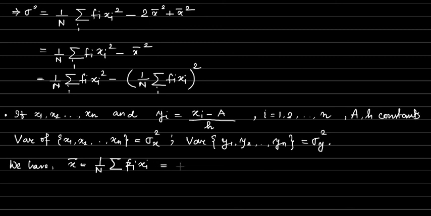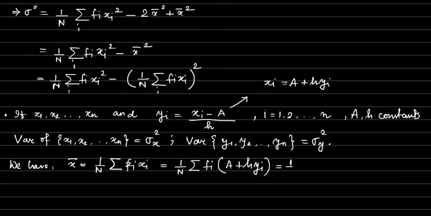This is nothing but 1 by n summation over i. What is xi from this relation? We can write xi is equal to a plus h into yi. So put the value of xi. This is a plus h into yi.